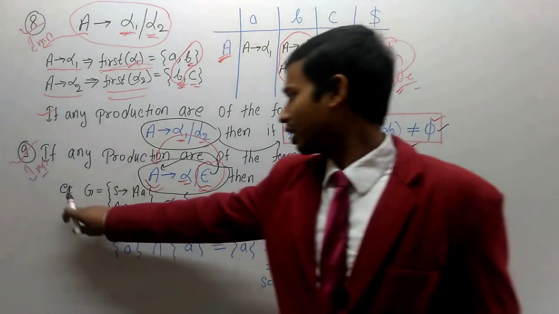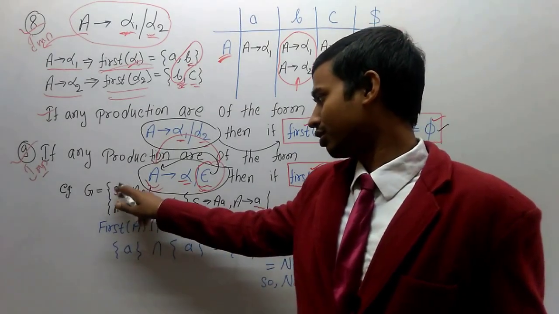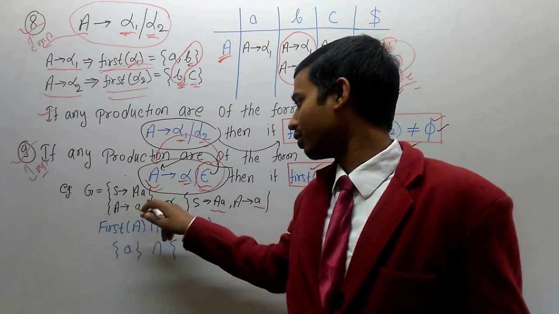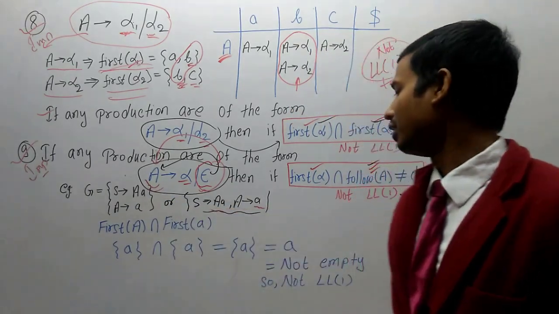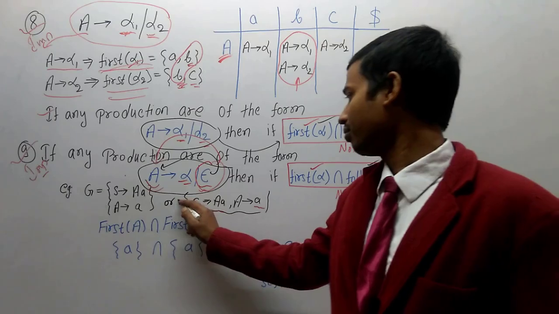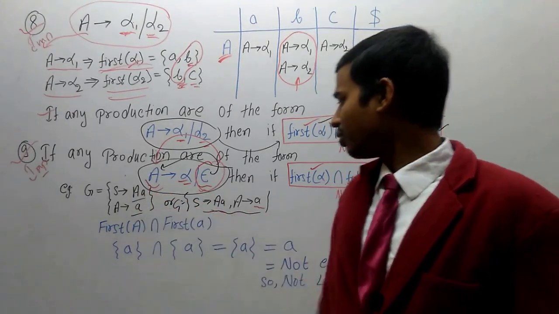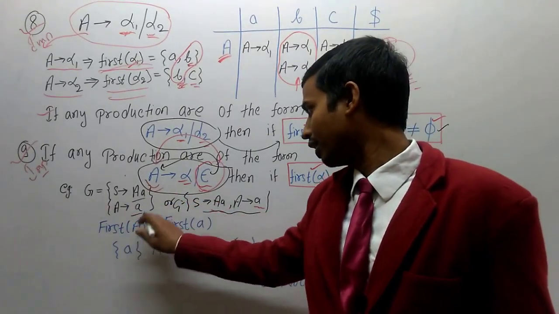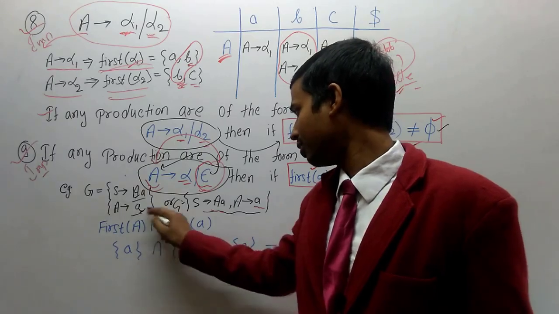Okay, now let's take a simple example. The grammar is in the form of A equals capital A small a or A equals small a. We can write this thing in this form also. This is also the same. Now here there is no epsilon, so we find first of both things.